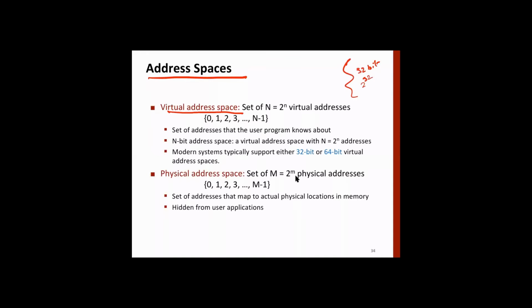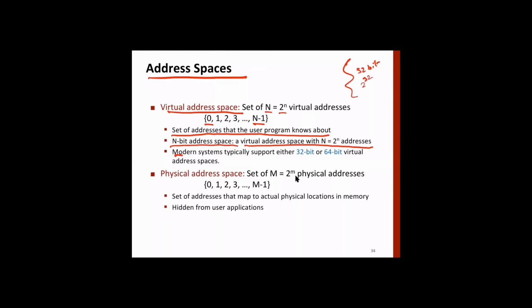It is between 0 and N minus 1, where capital N is 2 raised to power n. These are the set of addresses that the user program knows about. It means that the user program can access any of these locations. So an n-bit address space is a virtual address space with so many addresses.